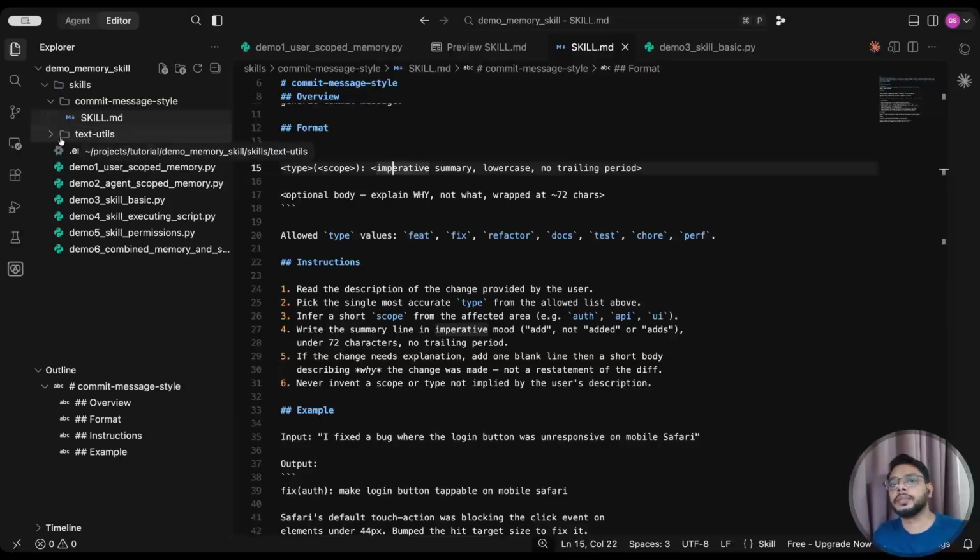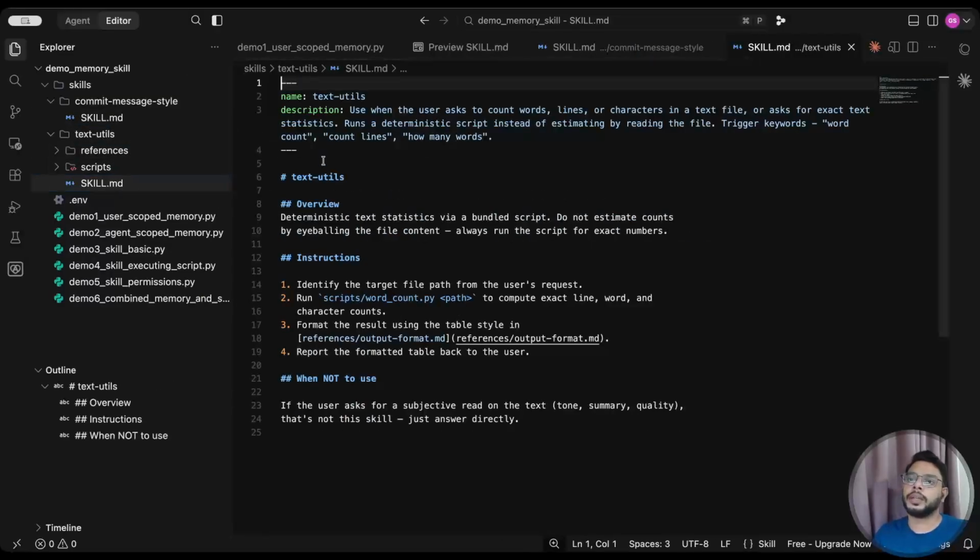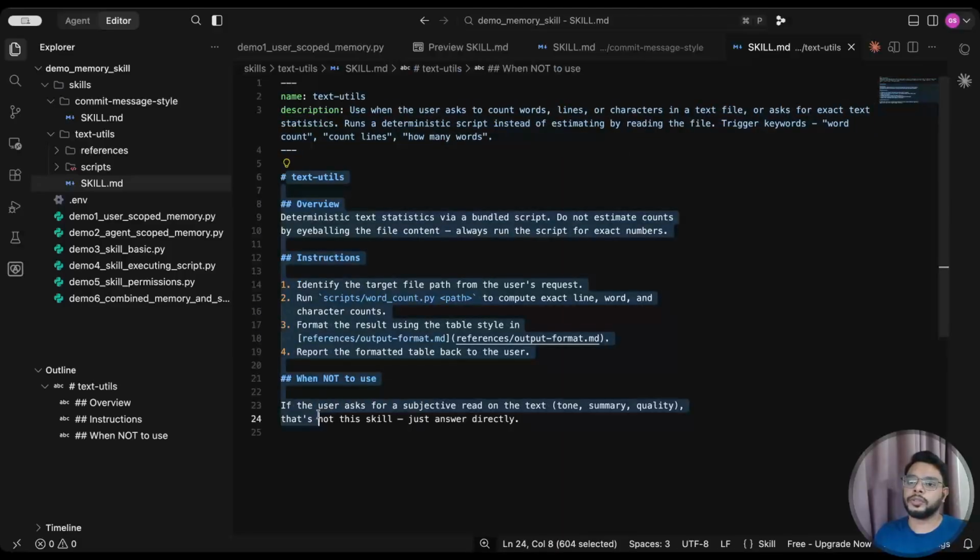We have another skills as well. I have written one another skill that is text util. So if you see, we have skills as well. So again, we have description for text utils, and it has some instruction. So you can go through the instruction, you can pause the video, you can go through the instruction.